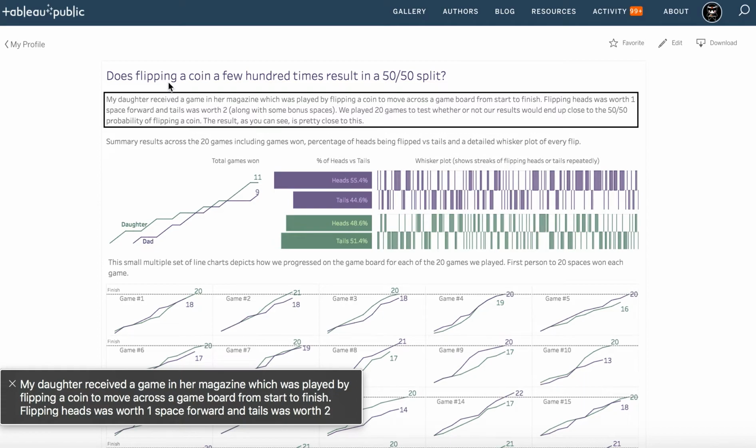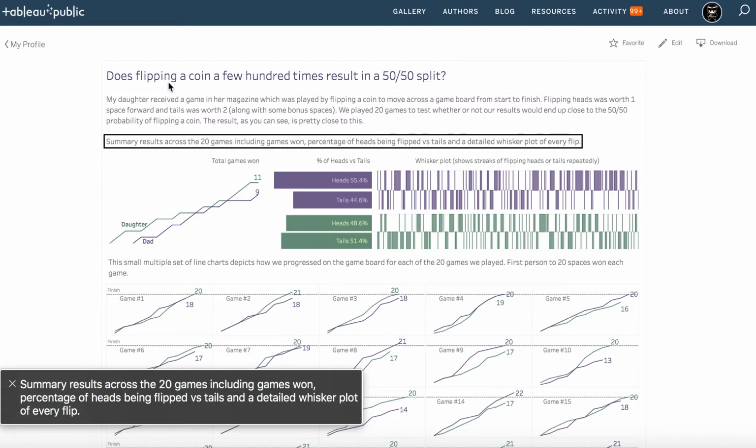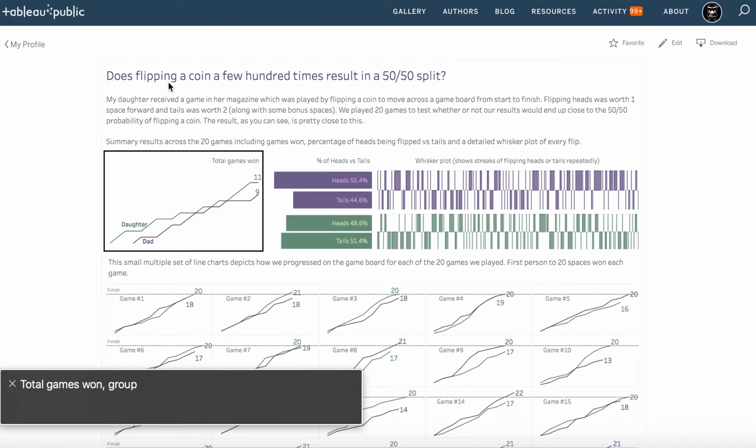We played 20 games to test whether or not our results would end up close to the 50/50 probability of flipping a coin. The result, as you can see, is pretty close to this. Summary results across the 20 games including games 1, percentage of heads being flipped versus tails, and the detailed whisker plots of every flip.